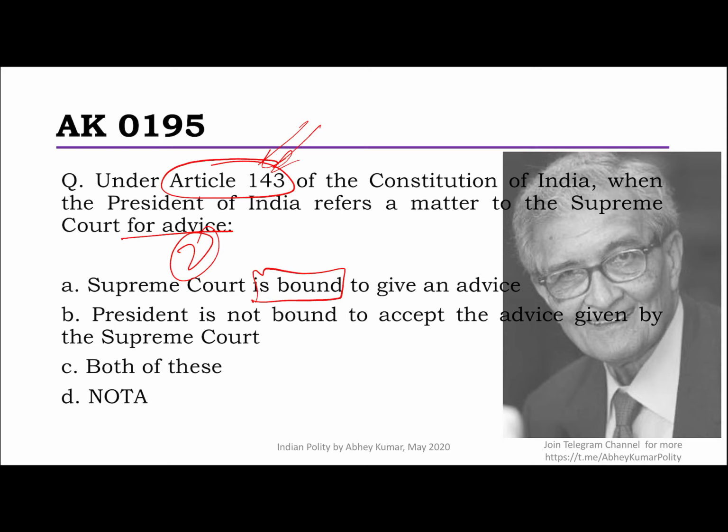So when it says Supreme Court is bound to give an advice, for issues other than what I just mentioned, it is not bound, but for the pre-constitutional treaties, agreements, etc., it is bound. So as a general statement, this is hence incorrect. If you read further in clause 1 of Article 143, you will know that as such, the opinion of the Supreme Court is not necessary. Then secondly, it says President is not bound to accept the advice given by the Supreme Court. Absolutely correct.